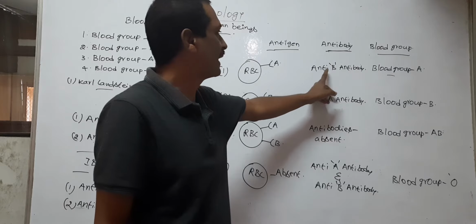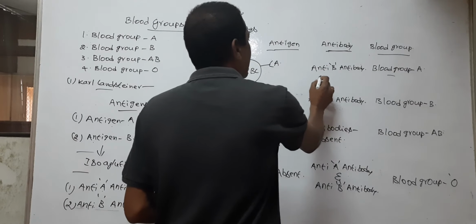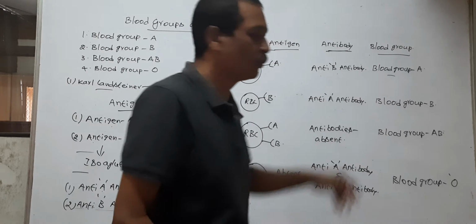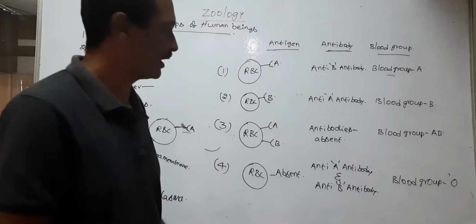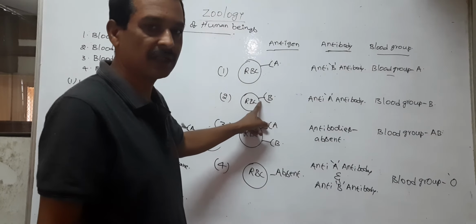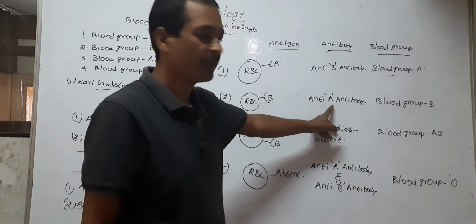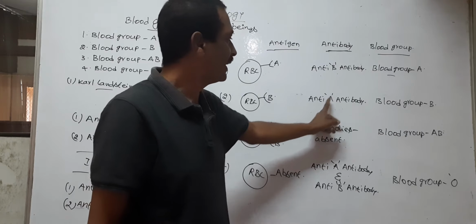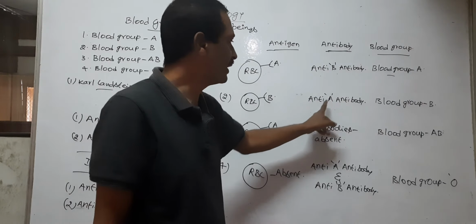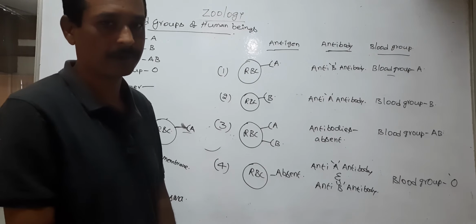Here, a blood group A person possesses antigen A, but they possess anti-B antibody. Why are the anti-A antibodies absent in a blood group A person? In the same way, the B blood group person possesses antigen B, but they possess anti-A antibody. Anti-B antibodies are absent in a blood group B person.